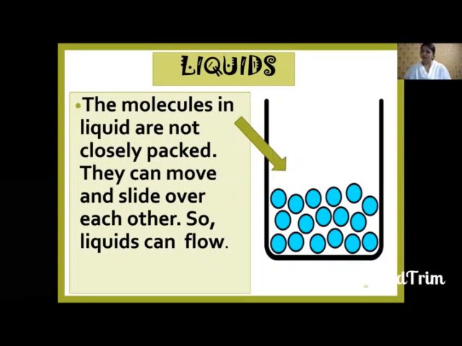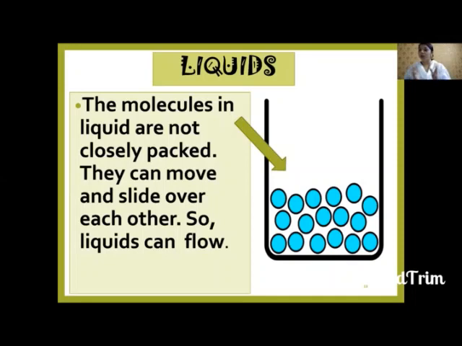Water spills out usually in our house or anywhere, right? It starts flowing, it starts moving, right? Why does the water flow? Why does the liquid flow? Because the molecules in liquids are not closely packed like solids. As we saw with the tips of our fingers, if we hold them together, can they move? No. But if I have a gap, can they move like this? Can you see here now? Are they sliding? So the molecules like this will slide over each other, right?